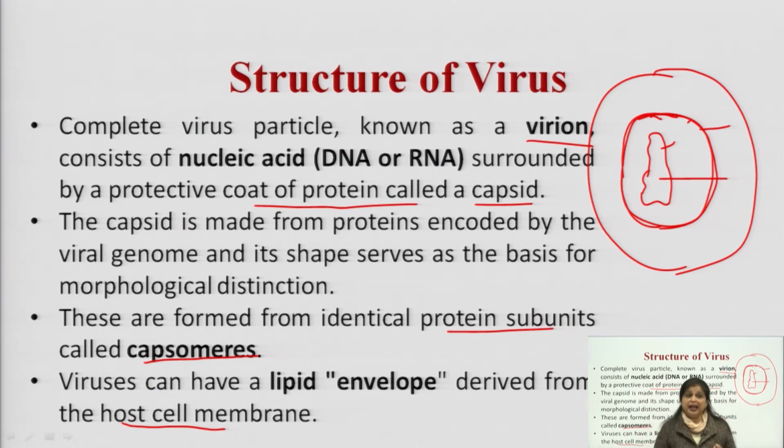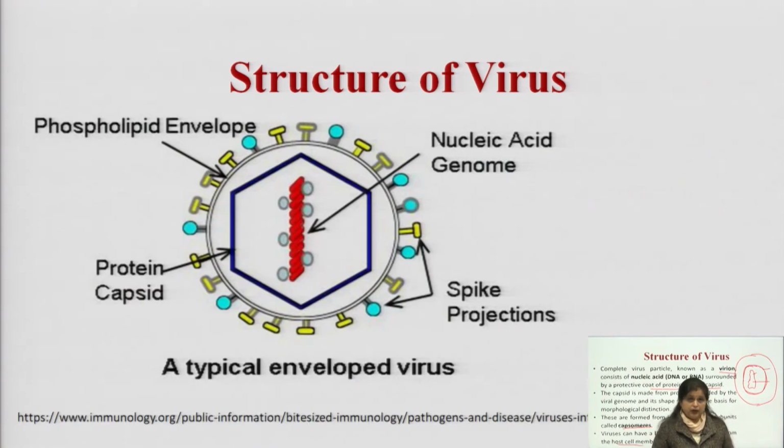So they have DNA or RNA units, nucleic acid units, which are surrounded by a protective coat made up of proteins called the capsid, and those capsid proteins are further made up of capsomers. After that they are also covered with a lipidic envelope, which is mainly derived from the host cell membrane.